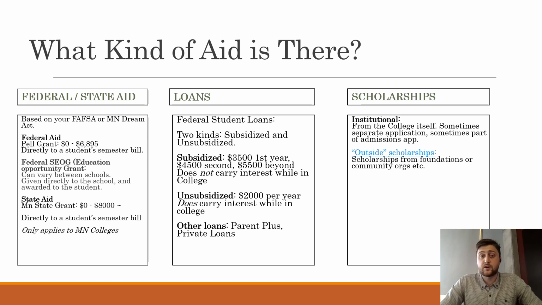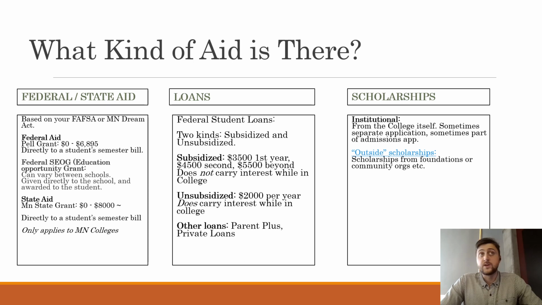Last, I'm going to talk about scholarships. So there are two kinds of scholarships that we tend to talk about. The first is institutional. So these are scholarships that come from a particular college. So let's say you are applying to the University of Minnesota again, and you're offered a presidential scholarship, a pretty common scholarship that they give out. That is coming straight from the school. So the University of Minnesota is saying, here's $2,000 to attend.